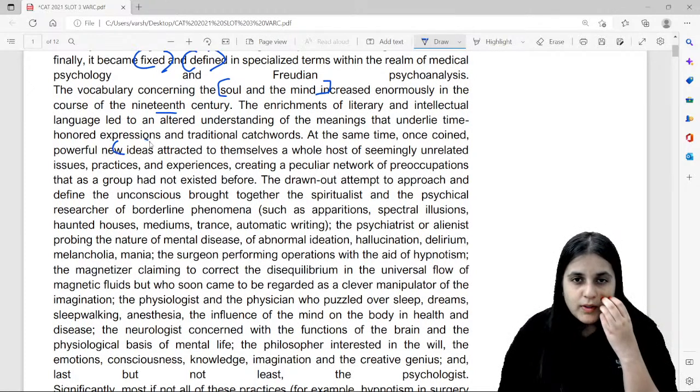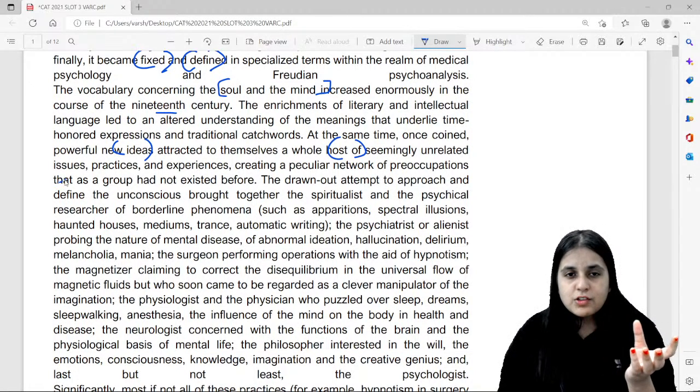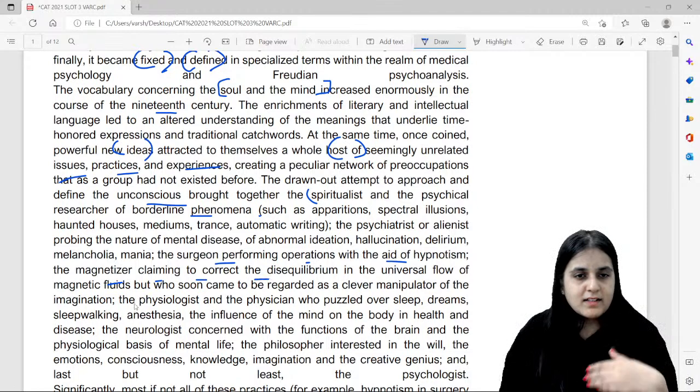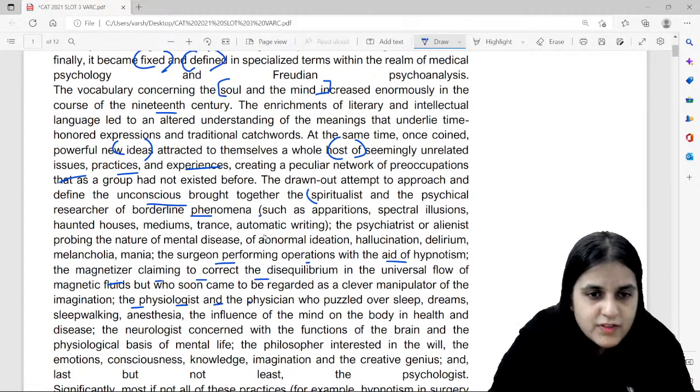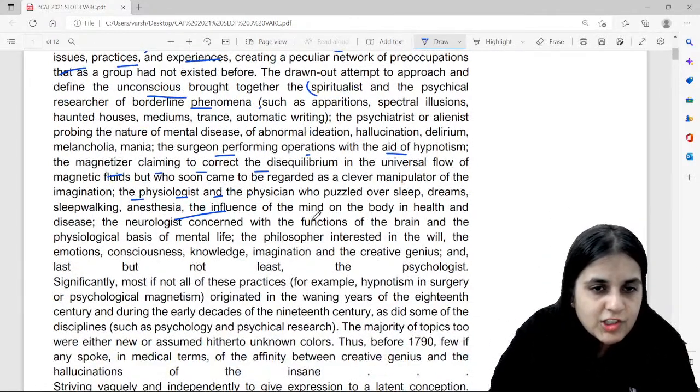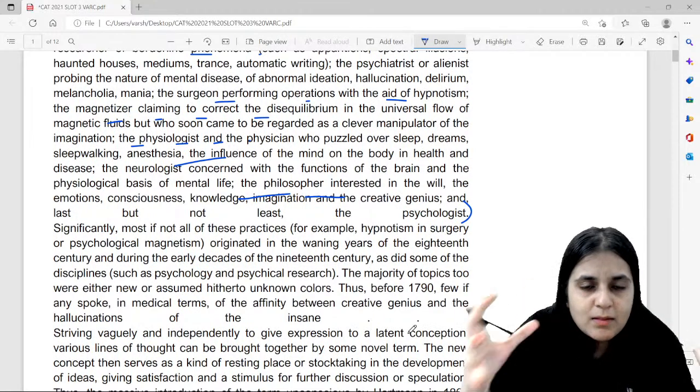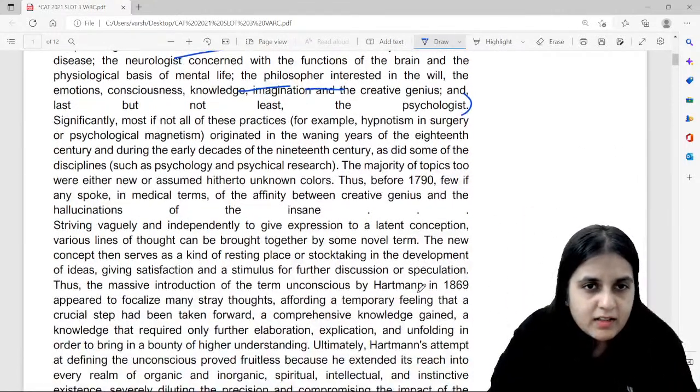Now as you coin new ideas, a host of other issues, practices and experiences get attached. The drawn-out attempt to approach and define the unconscious brought together the spiritualist and the physical researcher, the psychiatrist, the surgeon, the magnetizer, the physiologist, the physician, sleepwalking, anesthesia, the philosopher. Skim and scan. So many new terms got attached, and a network, a group, was formed.